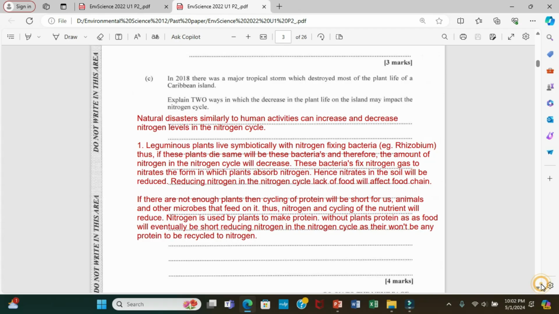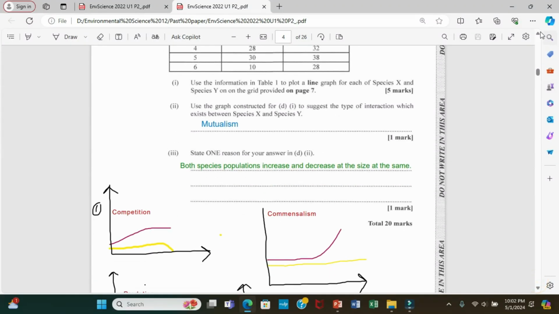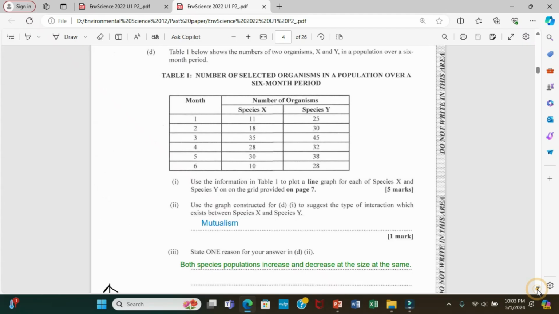Let's move on. Alright, it says table 1 below shows the numbers of two organisms X and Y in a population over a 6-month period. Table 1, number of selected organisms in a population over a 6-month period, and this is the table here. Alright, now let's read what they're asking us to do.